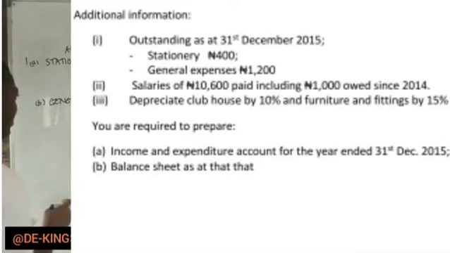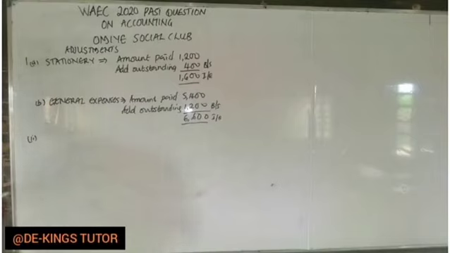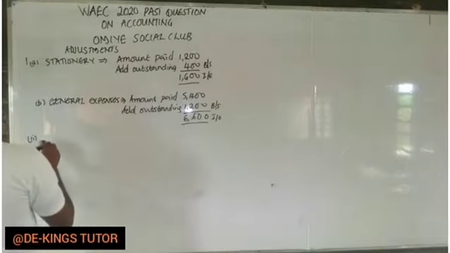Now the next one is salaries. They say the salary of 10,600 paid, including 1,000 owed since 2014. So it means 1,000 is owed. That is accrued salary. It's just 1,000.